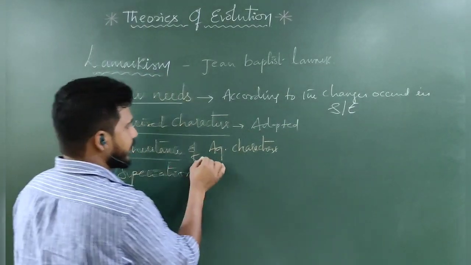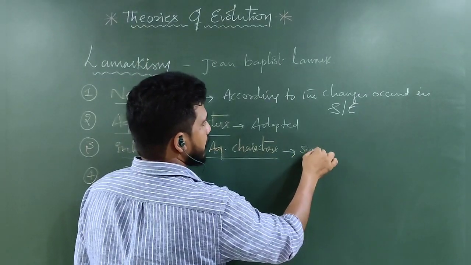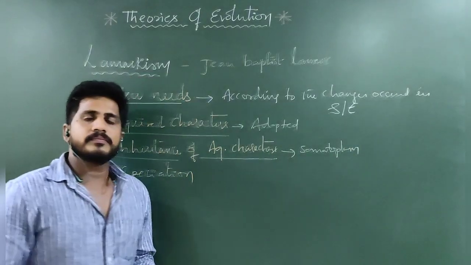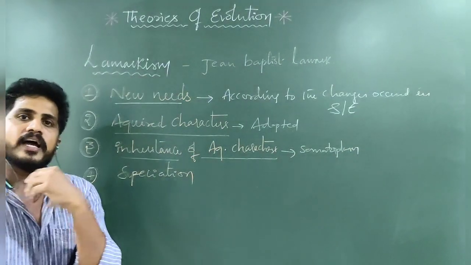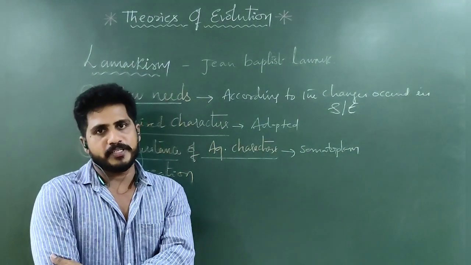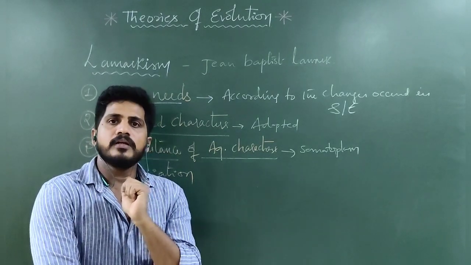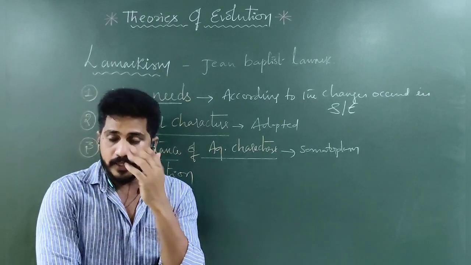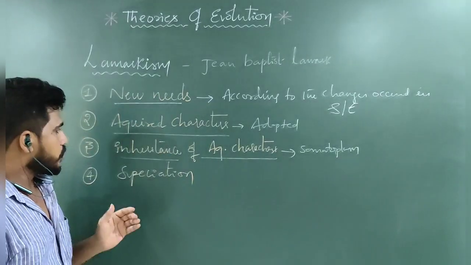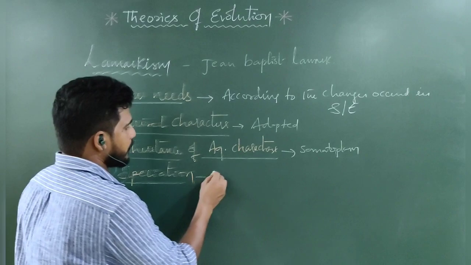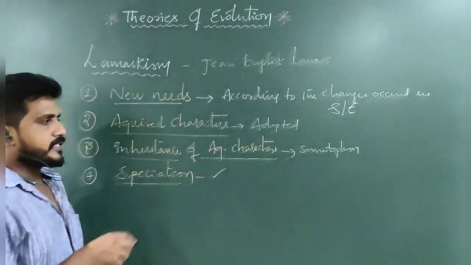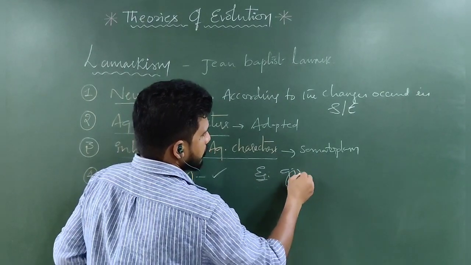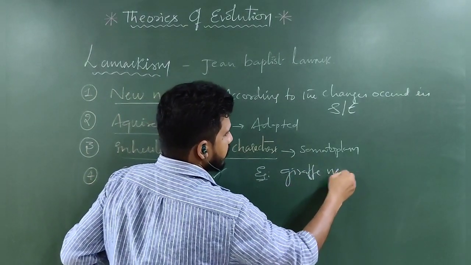Then these characters will be inherited through the somatoplasm. Somatoplasm means cytoplasm. They are inherited to the next generations through offspring. Then new species come, that is called speciation. Example, if you take the giraffe neck.